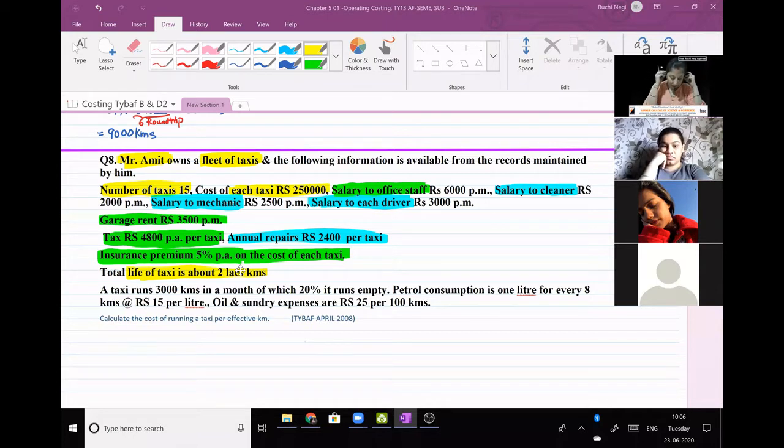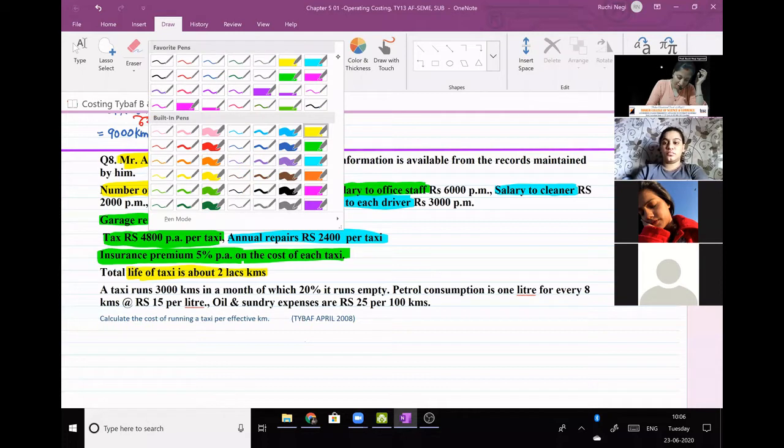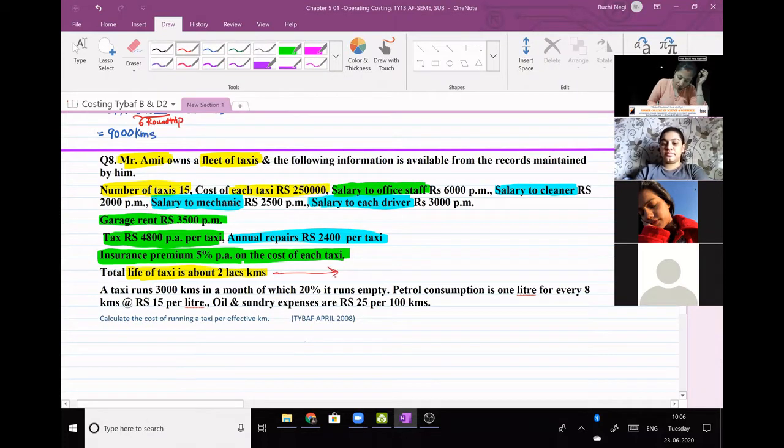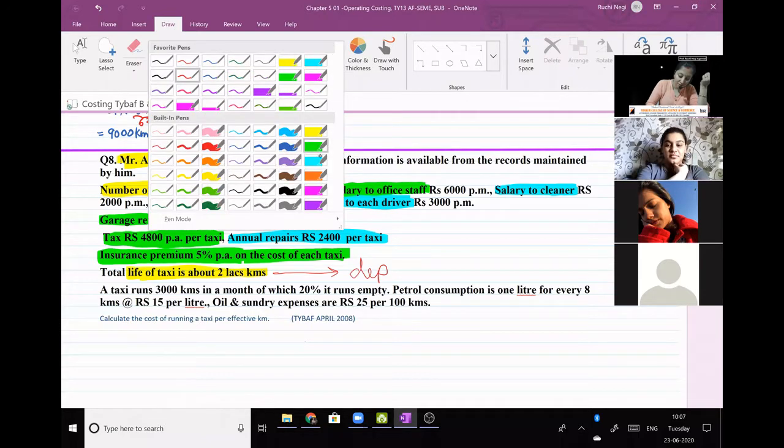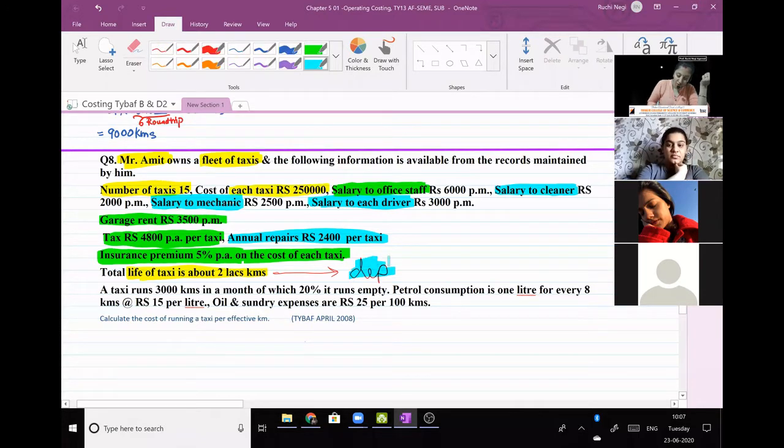Okay, fine. Good. It will help you to calculate depreciation. Yeah, Shreya? You're correct. So this information will help us to calculate depreciation. And in this sum, since life of the asset is given in kilometers, that is why in this question, depreciation is going to be a variable cost. Sorry, not fixed, variable. I'm so sorry. Depreciation is going to be a variable cost. So don't forget this.